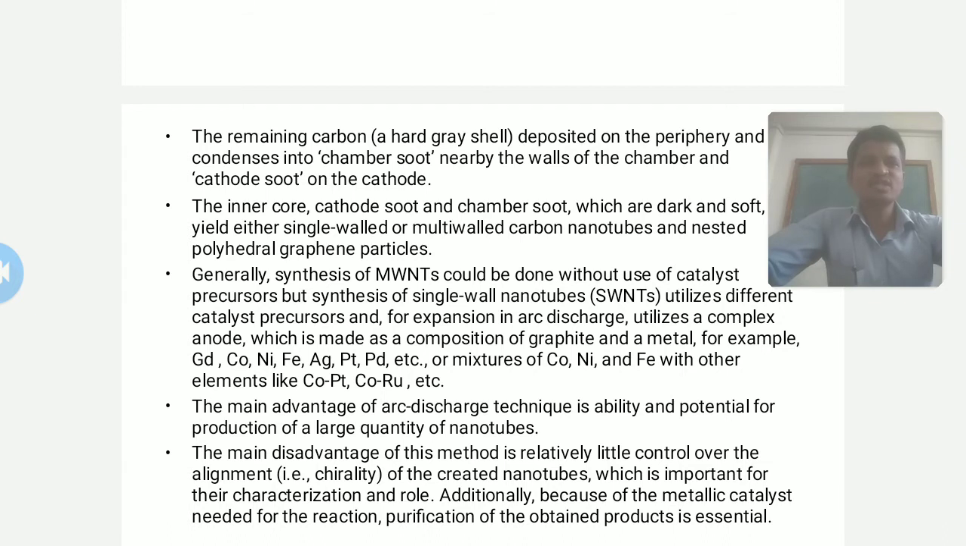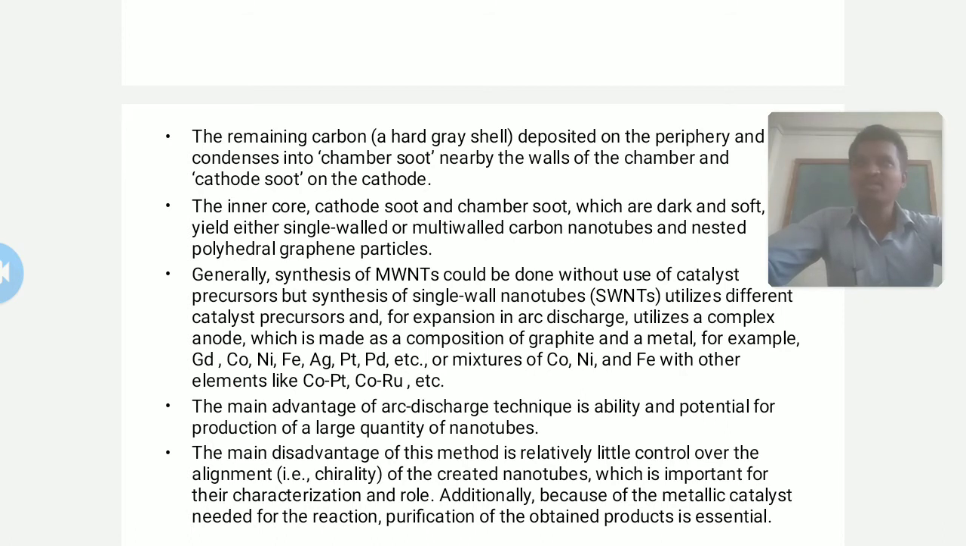Generally, synthesis of multi-walled carbon nanotubes could be done without the use of catalyst precursors, but synthesis of single-walled carbon nanotubes utilizes different catalytic precursors such as gadolinium, cobalt, nickel, iron, silver, platinum, palladium, etc., or mixtures of elements such as cobalt-platinum and cobalt-ruthenium.